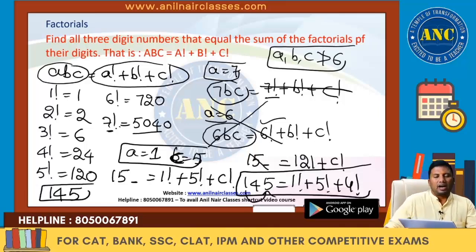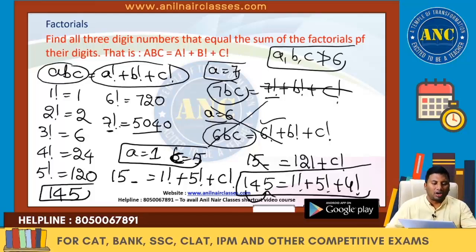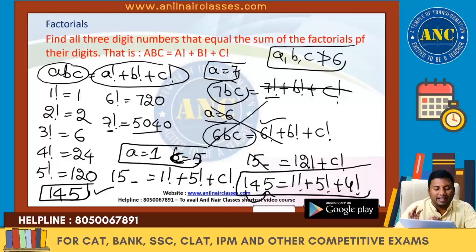Like this, try to check it out with other values. If you are getting, well, good and fine. If you are not getting, then this 145 is one such number. Of all the 3-digit numbers, the only number that can satisfy this condition is 145. So you can check it out. Suppose C value is another 5 factorial, 120 plus 120 plus 1, I will get 241. So 241 is not possible. I hope the idea is clear. 145 is one such number.